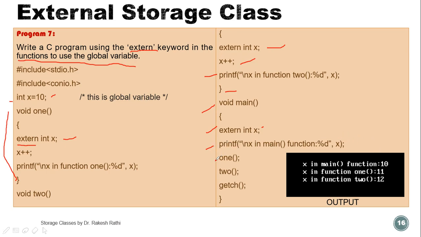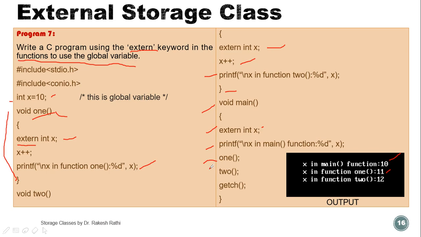Now next, this is the calling of function 1. Control will go to the body of function 1 here. Then x plus plus will increment the value of x. The value of x is now 11, so it will print the value of x as 11. Here this is 11. This is the output screen. In main function value of x is 10, value of x is 11 in function 1.